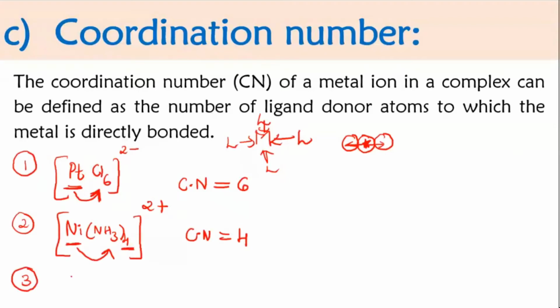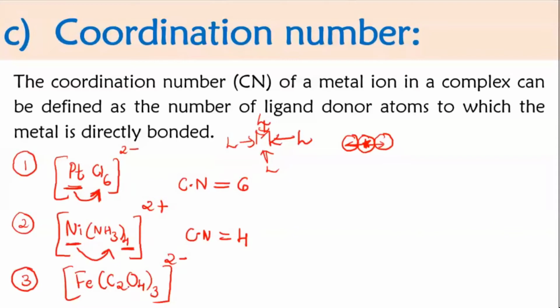Next now. See in this case, Fe, C2O4, 3, 2 minus. What is this C2O4 here? Oxalate. Yeah, very good. Correct. So it's oxalate ion. And how many oxalate ions are there? 3.